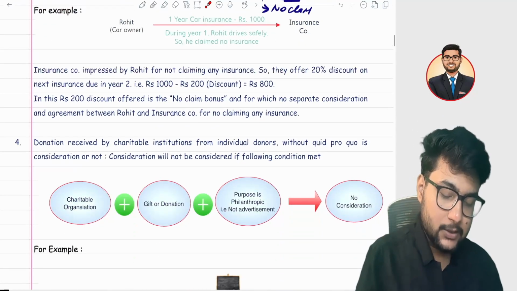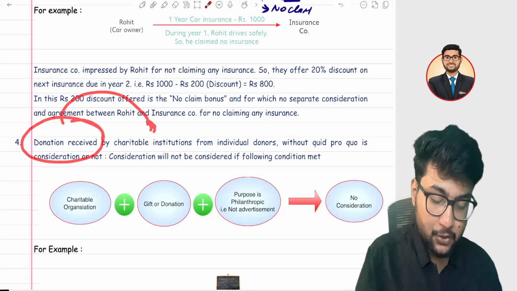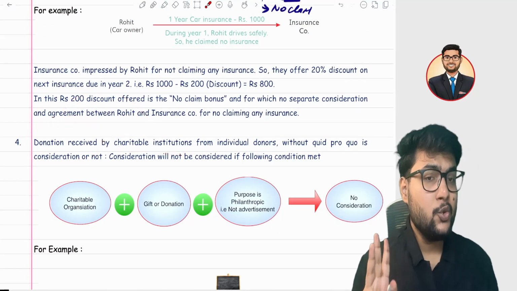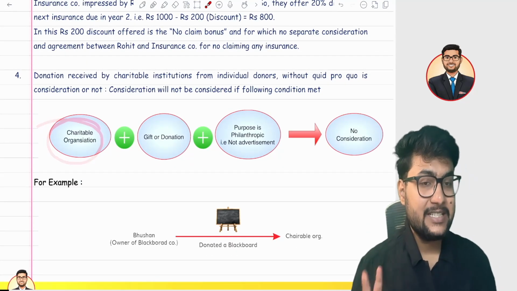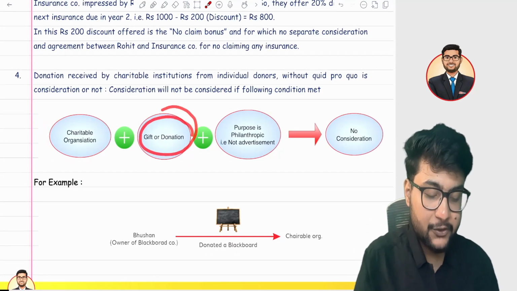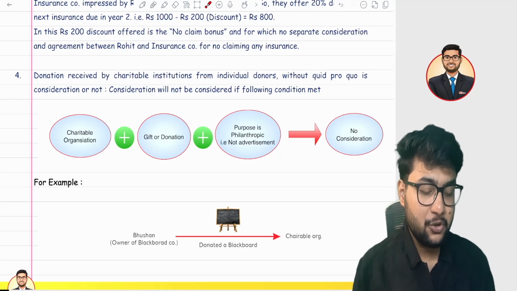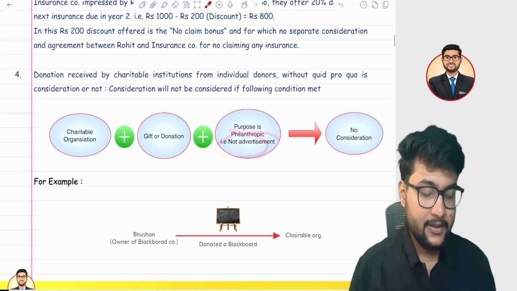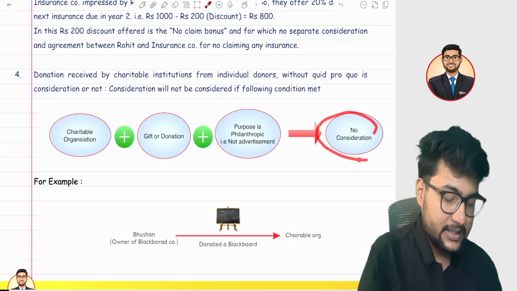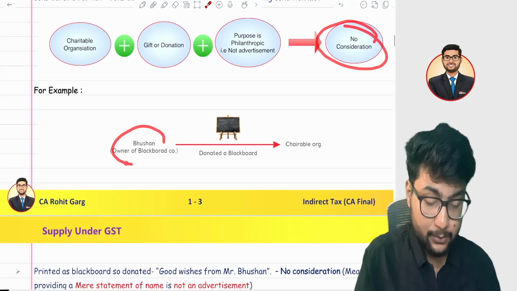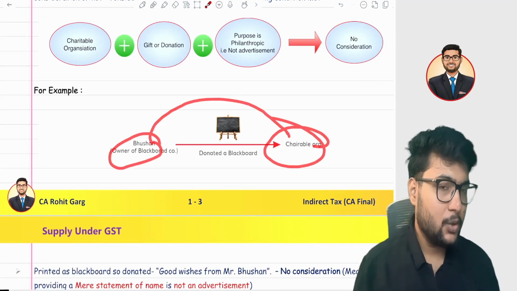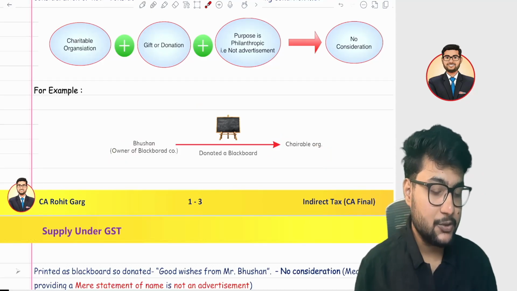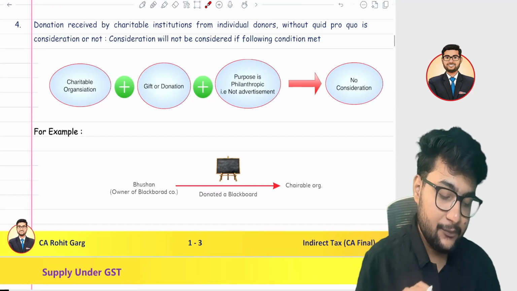Fourth point, if you give any donation to a charitable organization, then you have to meet three conditions. First, it should be a charitable organization. Second, it should be in the form of a gift or donation. And third, your purpose should not be advertisement. Then it is not a consideration. Let's take an example. Suppose Bhushan and company donated a blackboard to a charitable organization for underprivileged students, and he gave it free of cost.